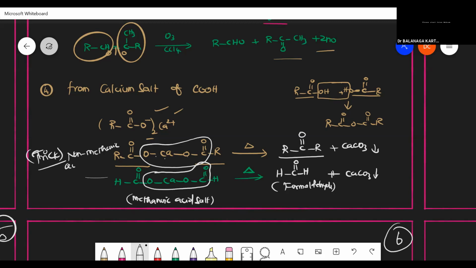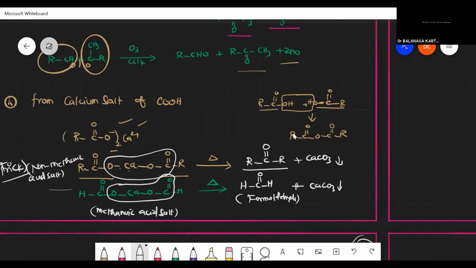If I use a methanoic acid salt, I can get formaldehyde as my product. Particularly, I can prepare only formaldehyde by this method. If I use a non-methanoic acid salt, I can get ketones. That's a variety of ketone I can also make. So this is the 4th preparation.